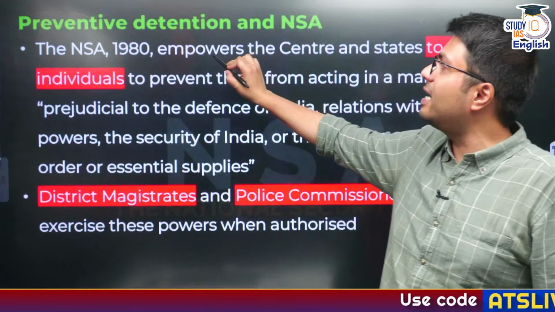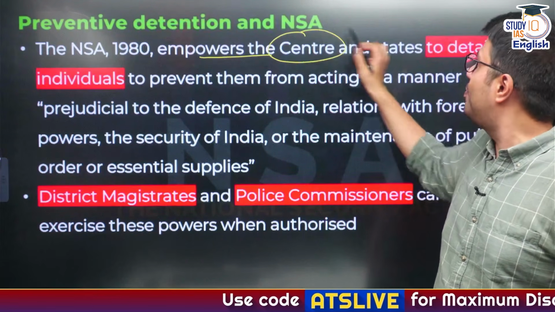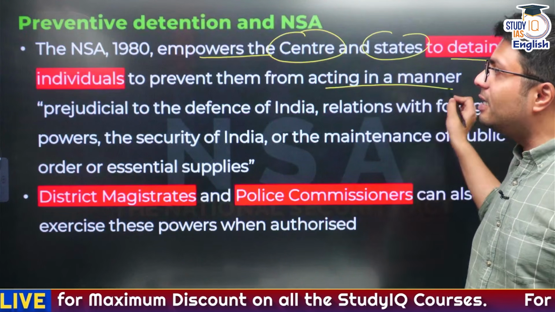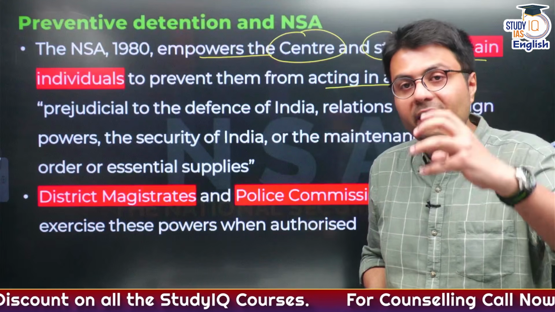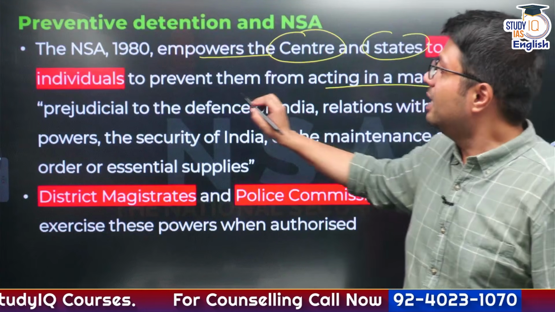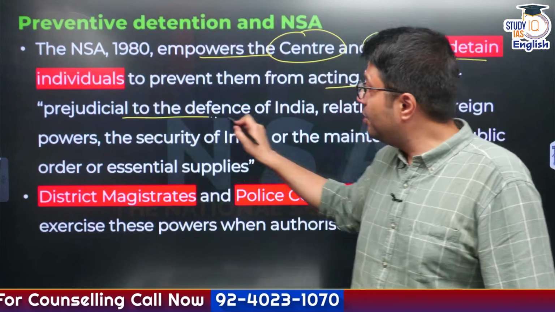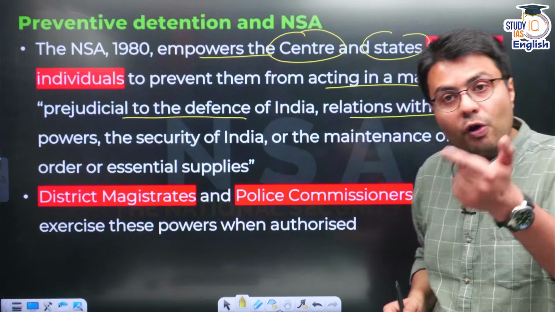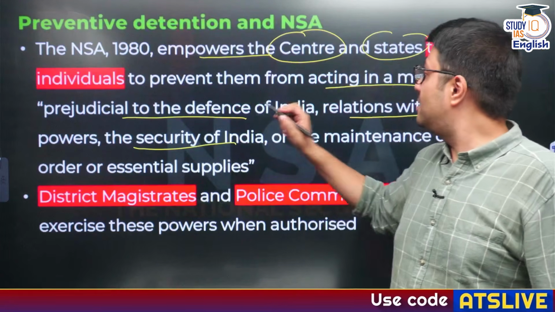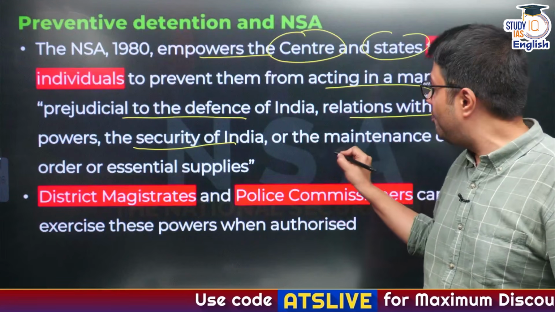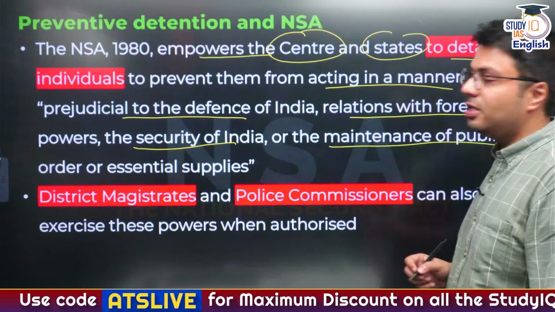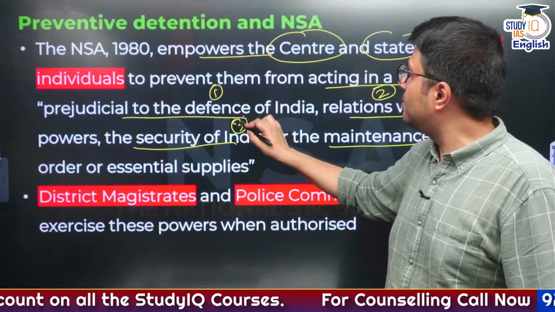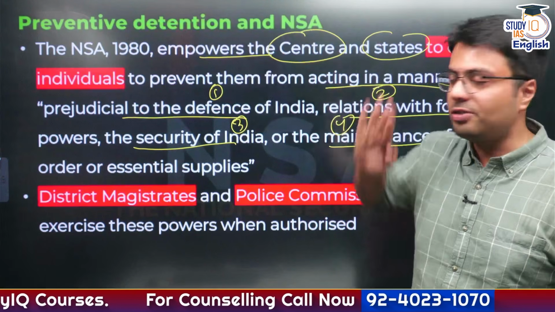Now the National Security Act 1980 empowers the central government and the state government to detain individuals to prevent them from acting in a manner, or what are those criteria under which you are put under preventive detention? That is, if they act in a manner which is prejudicial to the defense of India, it disparages relations of India with any foreign state, it negatively impacts the security of India, or does not enable the government to ensure maintenance of public order and essential supplies. So these are the four criteria under which certain persons can be detained under the National Security Act.